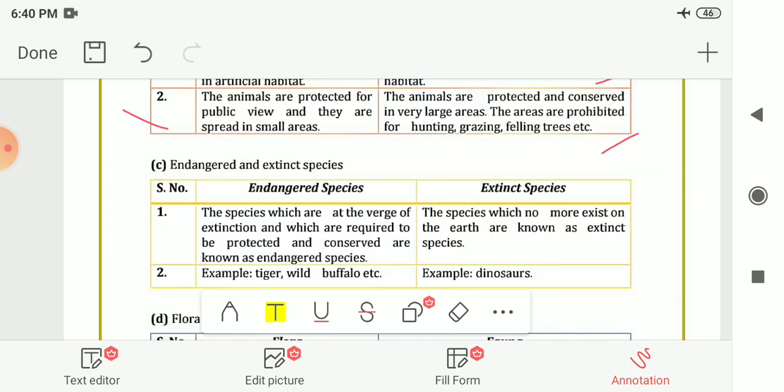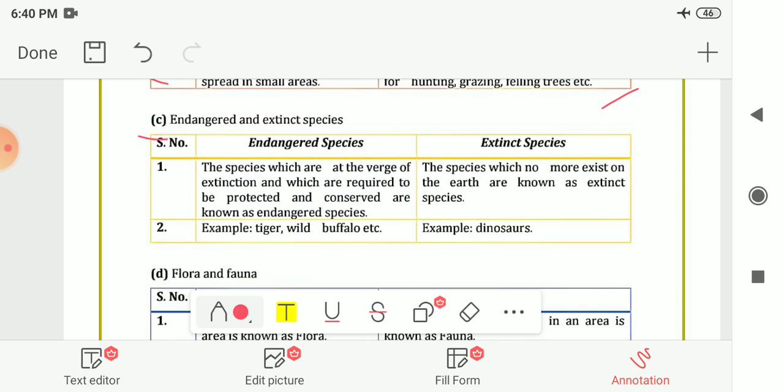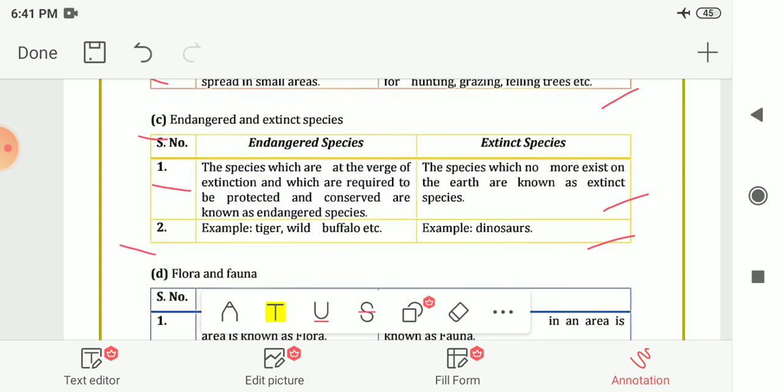The next difference is between endangered and extinct species. The species which are near extinction and which are required to be protected and conserved are known as endangered species. And the species which no more exist on earth are known as extinct species. The examples given are tiger, wild buffalo, etc. are endangered species, and dinosaurs are extinct species.